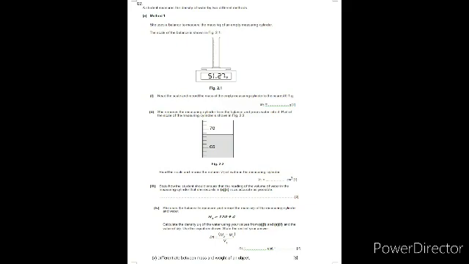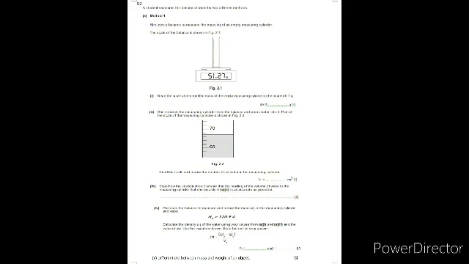Next, third part: state how the student should ensure that the reading of the volume of water in the measuring cylinder that she records in the second part is as accurate as possible. कैसे आप ensure कर सकते हो that it is as accurate as possible? So there can be many reasons. The first and the very main reason is that take the reading at the eye level. Fine, it has to be at the proper eye level. Then perpendicular to the scale, or there can be any other answer. So I have to check what you have written and you will be getting the marks accordingly.